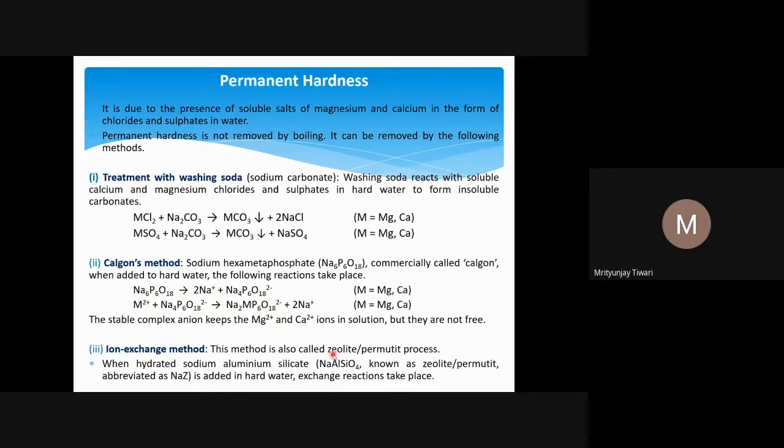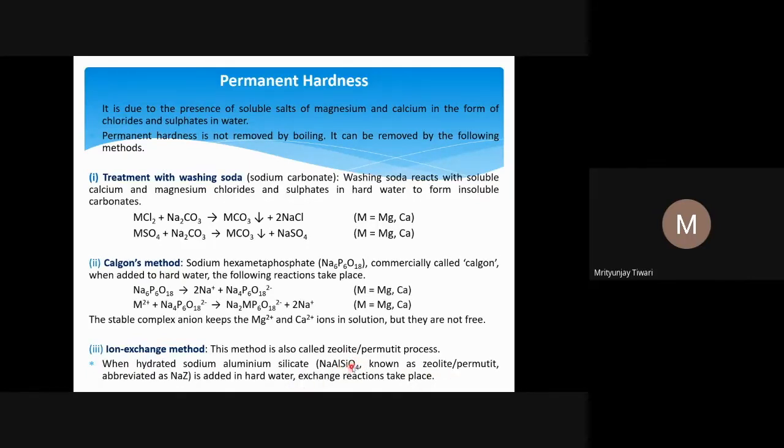You might have remembered that zeolite is also called permutit, and permutit is nothing but aluminium silicate, which is an anion. Silicate is SiO4 4−, negative charge is there. If the aluminum has 3+ charge and sodium has 1+ charge, they come together to form sodium aluminum silicate. The covalent character of that aluminum is more when it forms bond with this silicate, so we call it zeolite or permutit.